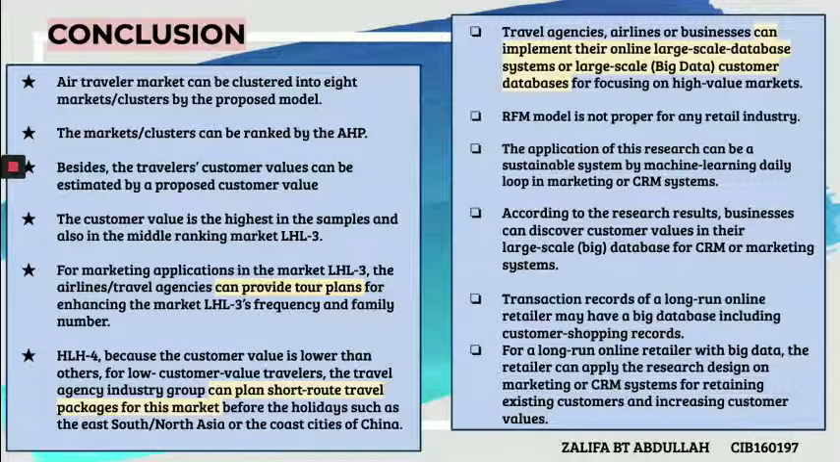In market HLH-4, because the customer value is lower than others, for low customer value travelers, the travel agency industry group can plan short route travel packages for this market before the holidays such as summer break or any kind of short-term holidays, such as East or Southeast or North Asia or the coast cities of China. Travel agencies, airlines or businesses can implement their online large-scale database systems or large-scale big data customer databases for focusing on high-value markets.